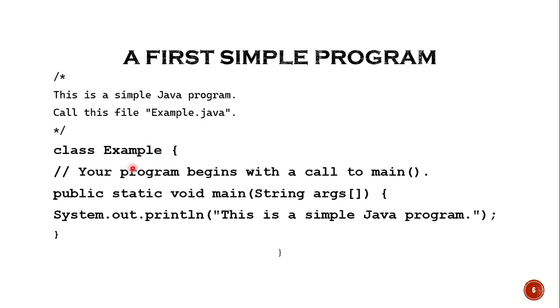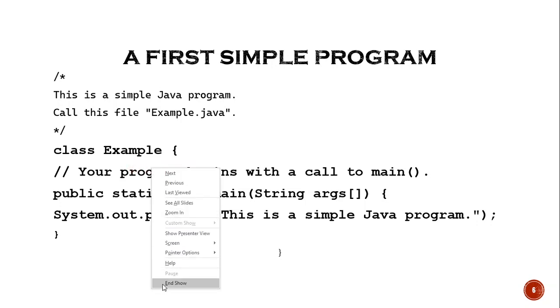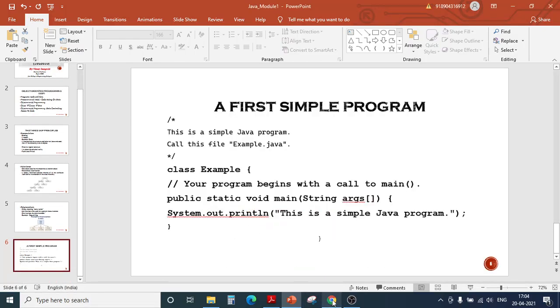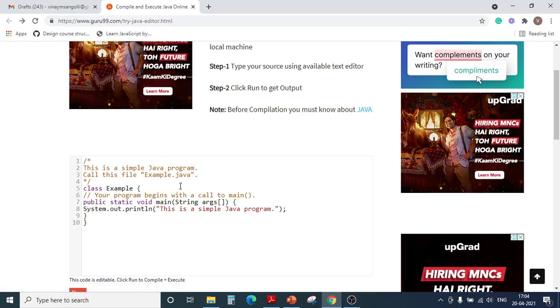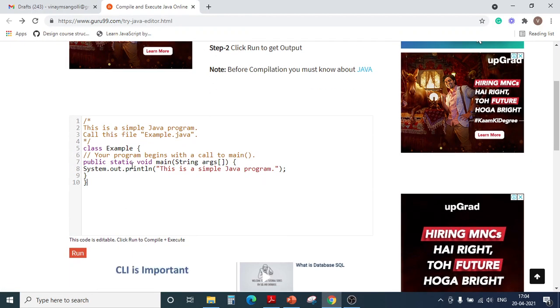Okay. Now you can execute this program using your local host. You can download any of the local hosts and you can try it out. Any Sun Microsystems host could be downloaded. You can download and execute using your Visual Studio Code. Okay. And the simplest thing you can do is you can go to any of the online web browsers, like this. You can just type your code here and you can just say run. Okay. So this is the same program here that I am showing you right now.